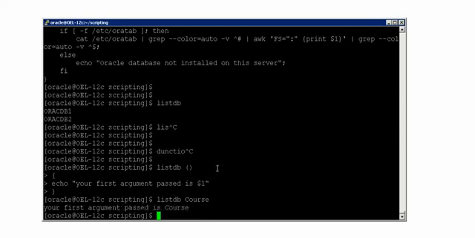Though we have used $1 earlier, I also wanted to make sure that even when you call a function, you can pass arguments to it. So after calling the function, if you pass argument number 1, it will become $1 inside the function. If you pass $2, it will become $2 inside the function, something like this. Alright, so this is how you can play with functions, arguments, display the functions, and do the recursive jobs with the help of functions, etc.